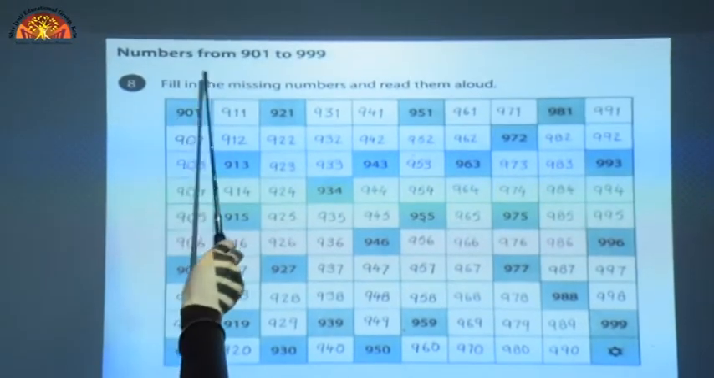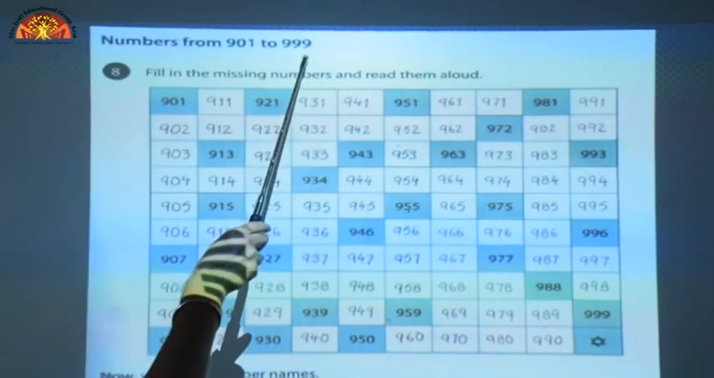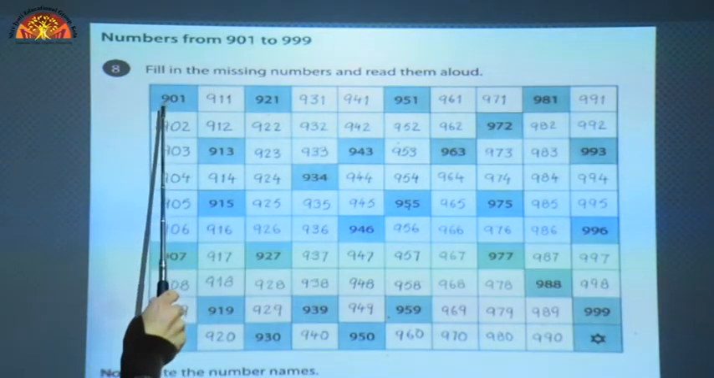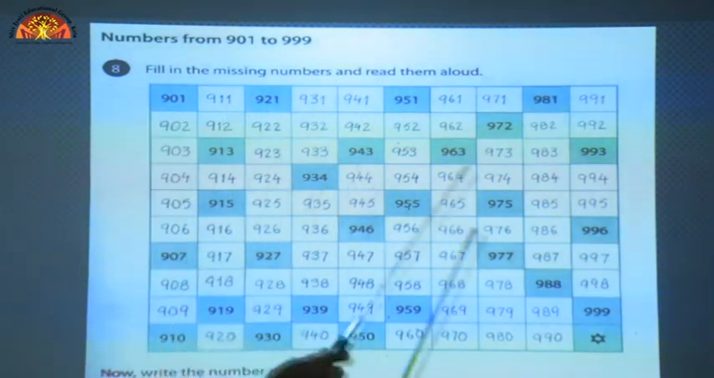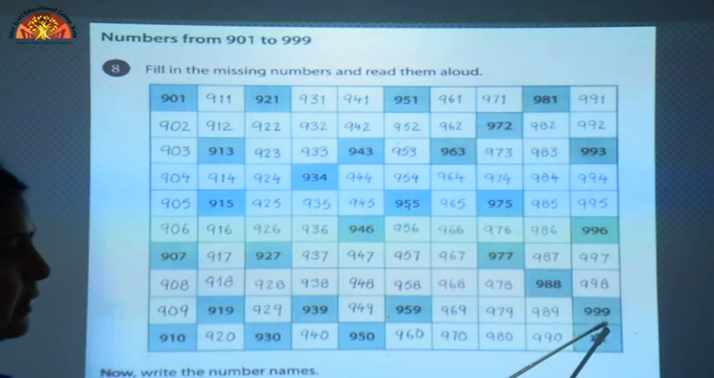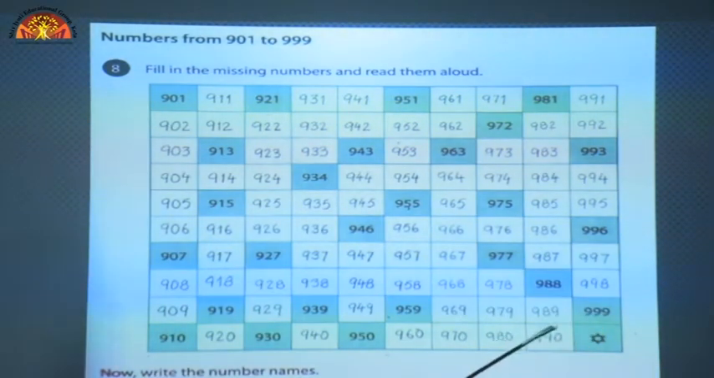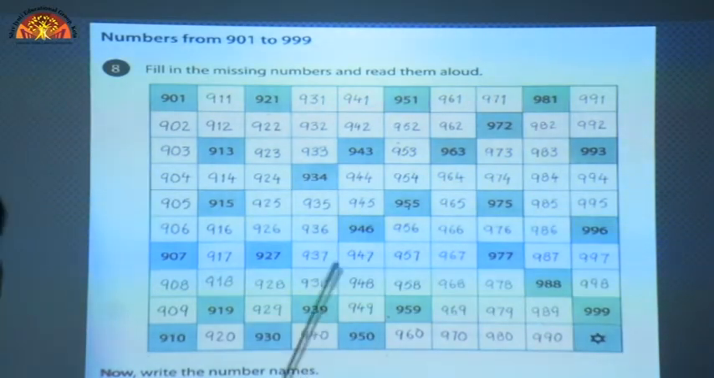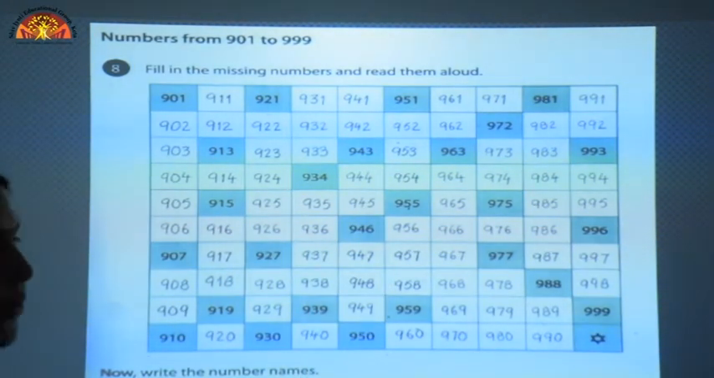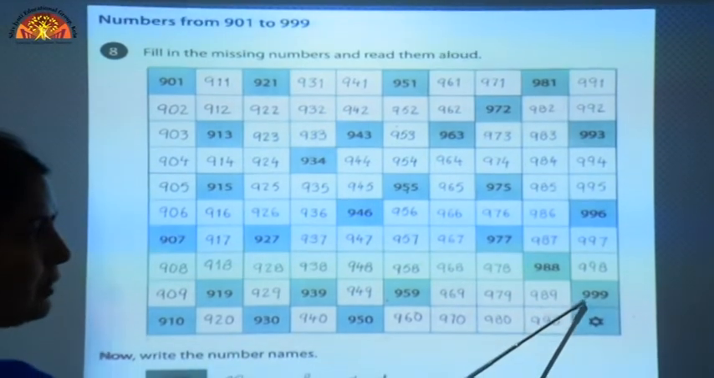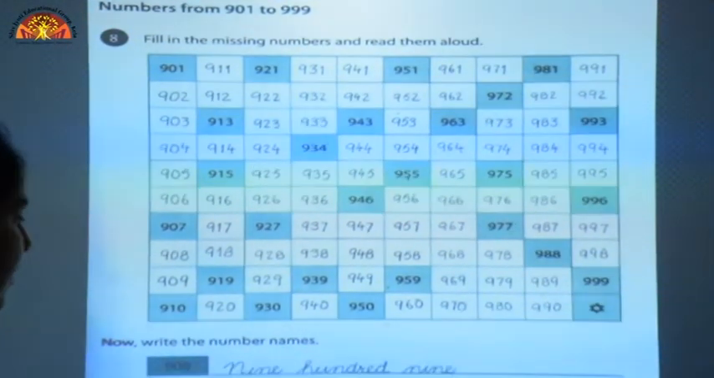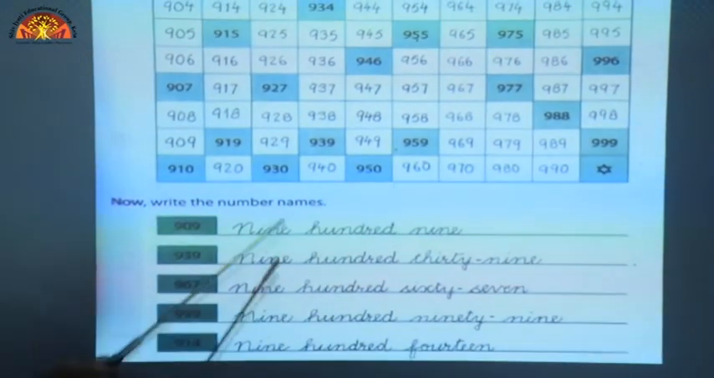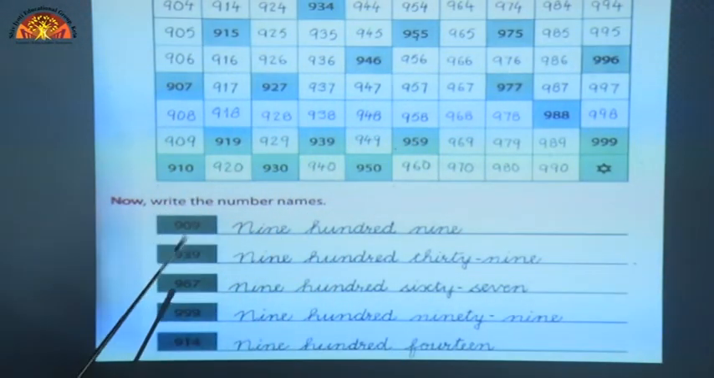Now numbers from 901 to 999. You have to start counting from 901 and you will end it on 999. After 999, what will come? That will be 1000. But we are learning only 3-digit numbers here, so we will end our counting on 999. And we will write the number names of the given numbers.